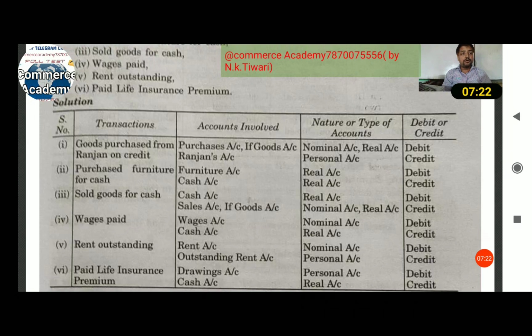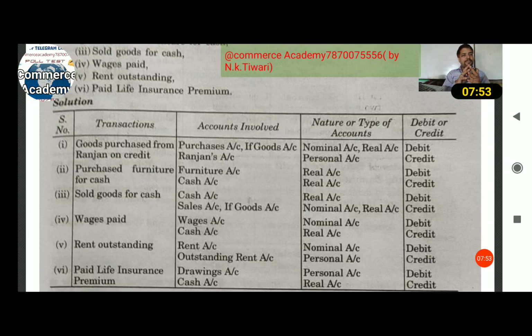When you draw goods and cash for personal use, that is called drawing. When you pay personally, it is an expense for you, but when business cash is used to pay it, that time it is a drawing.